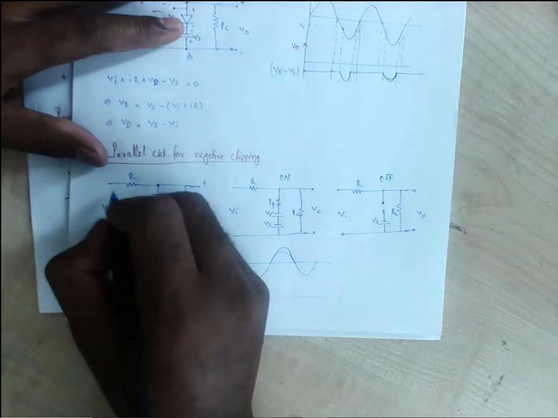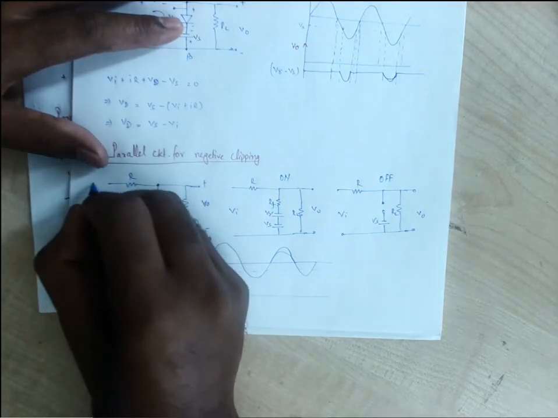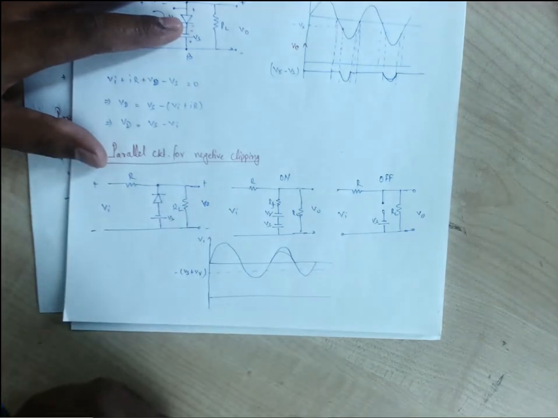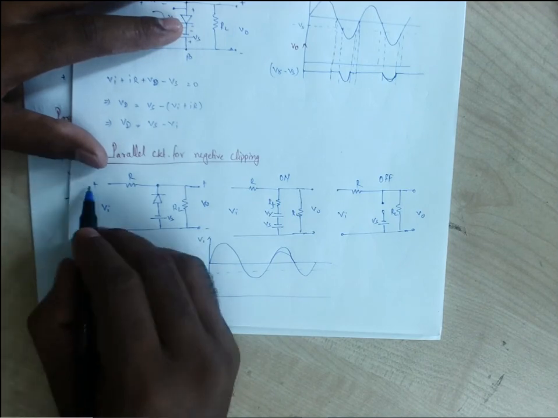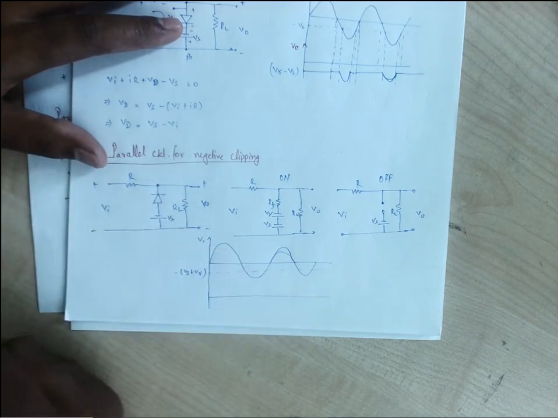So for the positive half, when it is minus, it is plus, our diode is off. For the positive half also it will be in the off state, because the positive of the input has been connected with the cathode of the diode.